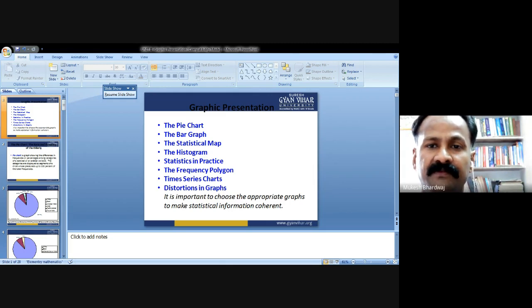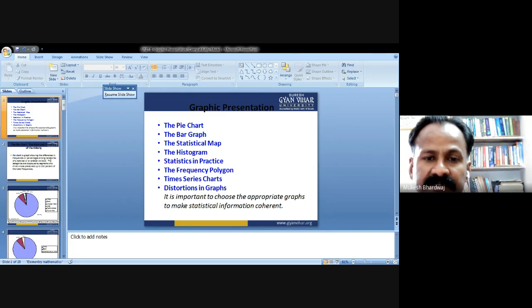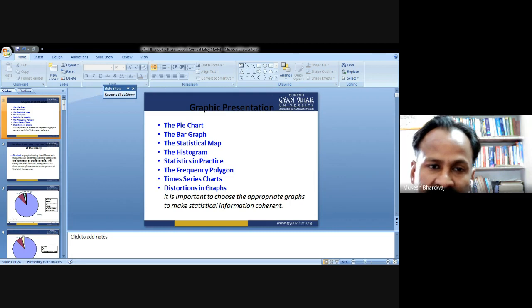The bar graph, the living arrangements and labor force participation of the elderly. Bar graph: a graph showing a difference in frequency or percentage among categories of nominal or ordinal variables. The categories are displayed as rectangles of equal width with their height proportional to the frequency or percentage of the category. So again, this is a pictorial representation of data in the form of a diagram, and the diagram is known as a bar graph.